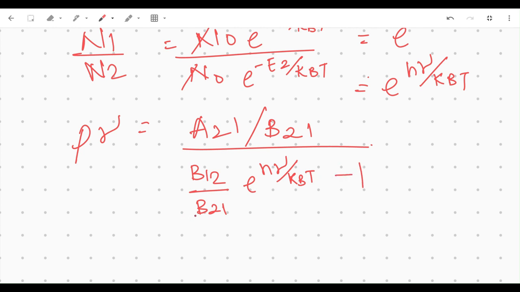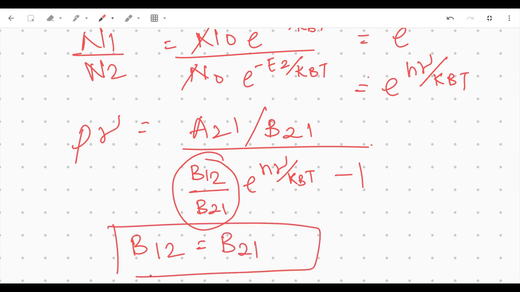And if you have to compare with Planck's radiation, let's just say that B12 is equal to B21. That is, the probability of absorption transition per unit time is equal to the probability of stimulated emission per unit time.